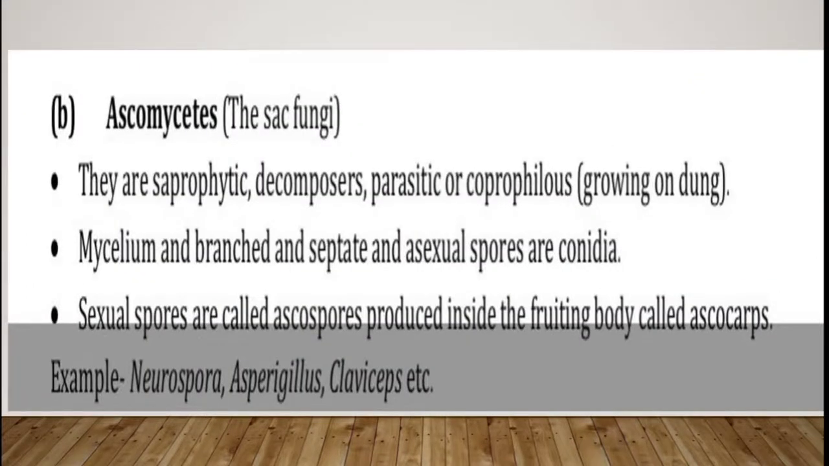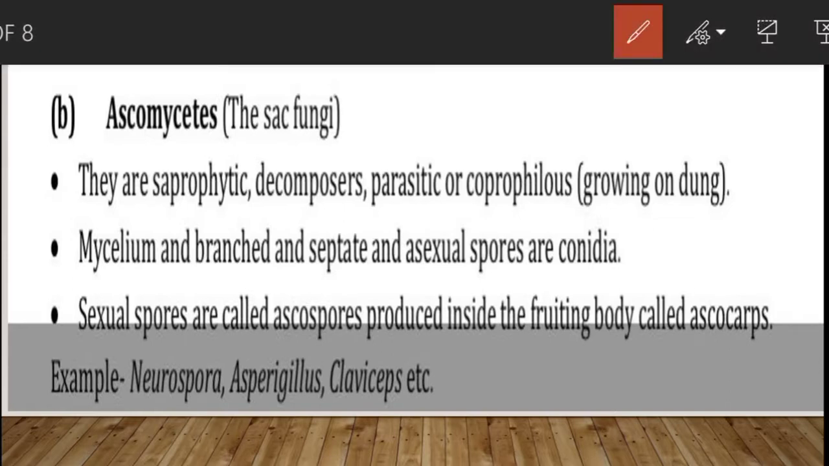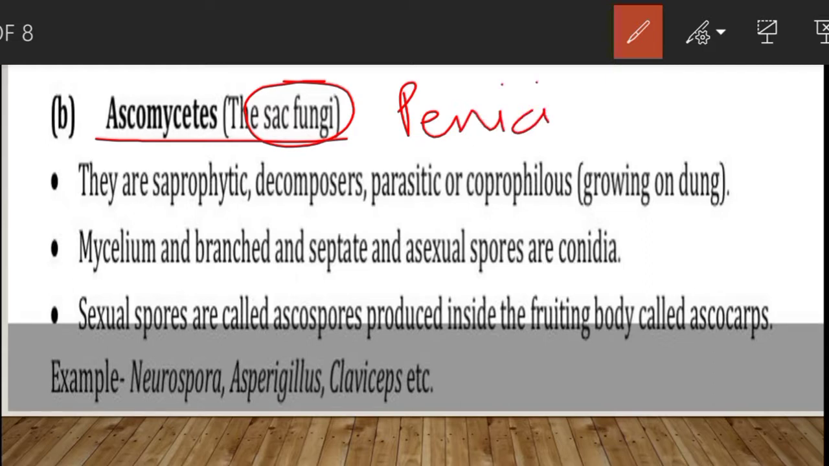Moving to the second class, that is Ascomycetes. The members of Ascomycetes are commonly called sac fungi. They are mostly multicellular. Multi means many, so they are made up of many cells, like Penicillium, and rarely unicellular, meaning they are made up of only a single cell, for example yeast. I am giving one example of multicellular, which is Penicillium, and rarely they are unicellular, for example yeast.